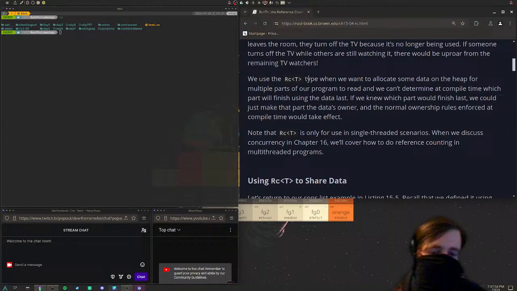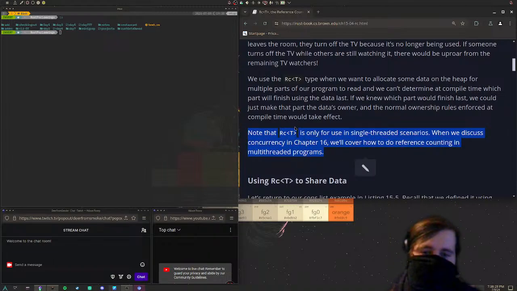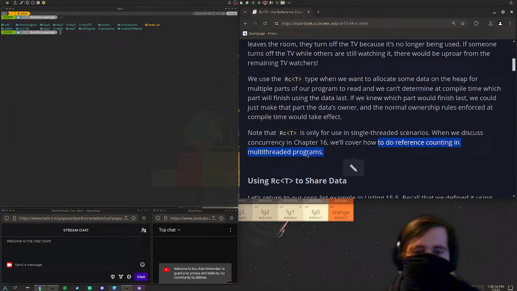We use the Rc type when we want to allocate some data on the heap for multiple parts of our program to read, and we can't determine at compile time which part will finish using the data last. If we knew which part would finish last, we could just make that part the data's owner, and the normal ownership rules enforced at compile time would take effect. Note that Rc is only for use in single-threaded scenarios. When we discuss concurrency in Chapter 16, we'll cover how to do reference counting in a multi-threaded program. Okay, I was thinking Rc might be useful for specifically a multi-threaded program, but I guess absolutely not.